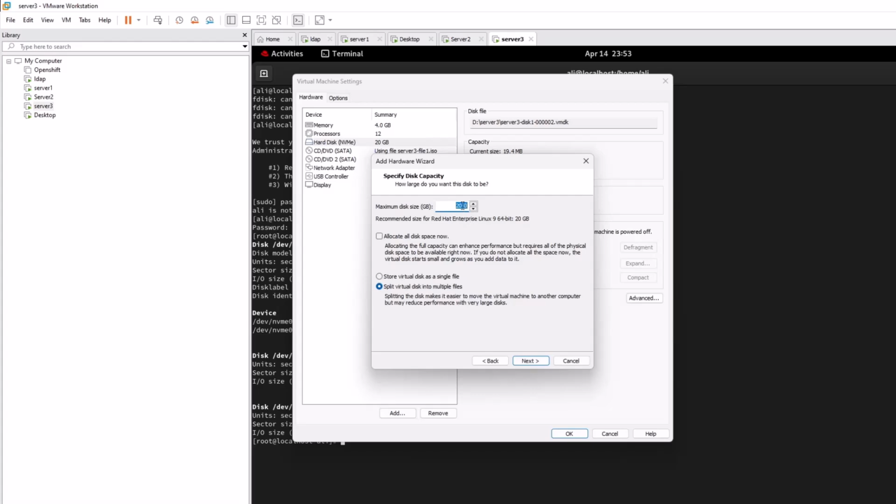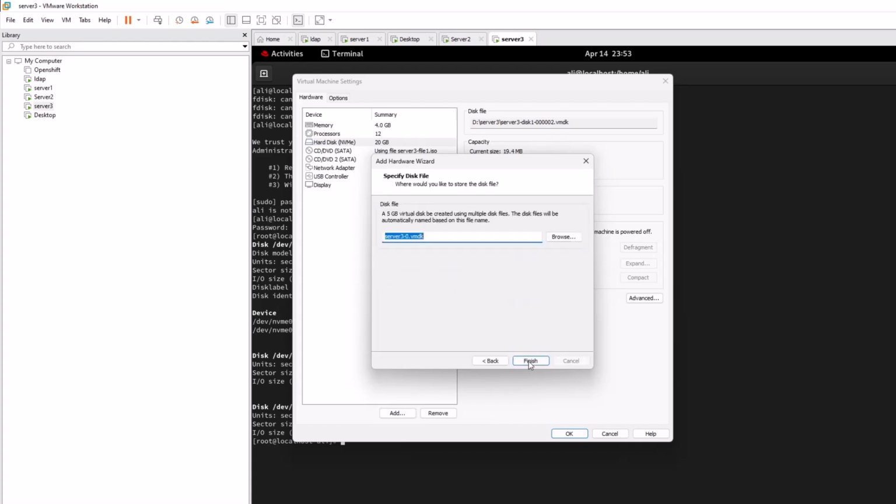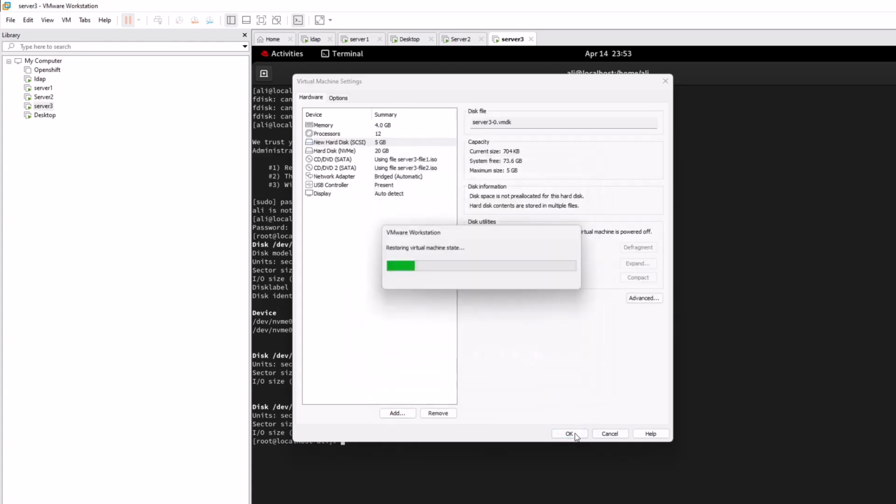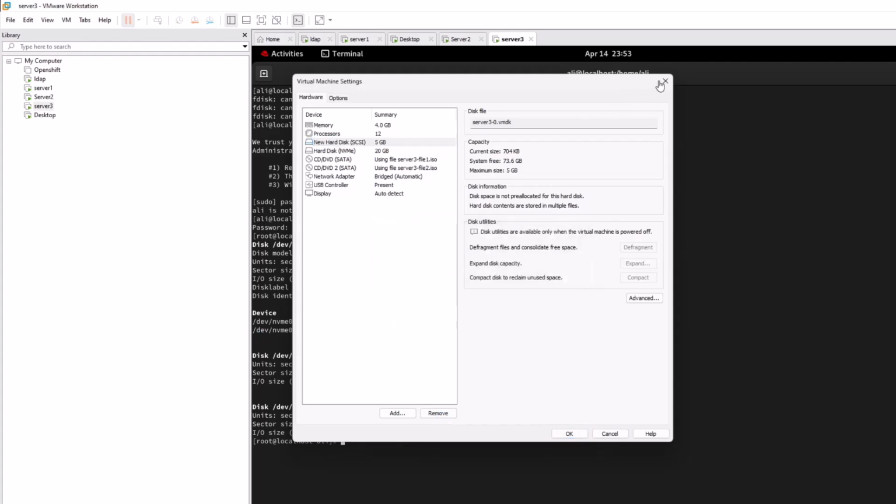I don't need 21 GB, I just need 5 GB, which is fine. Click next, save, finish. Then you need to reboot the server. Click OK, don't cancel it. Let's wait a few seconds.